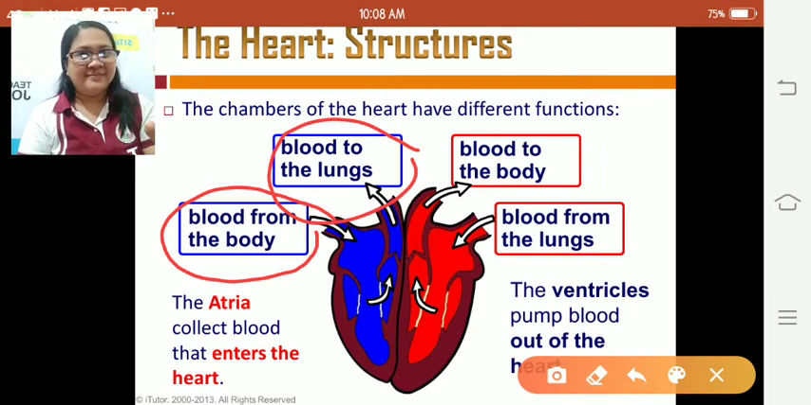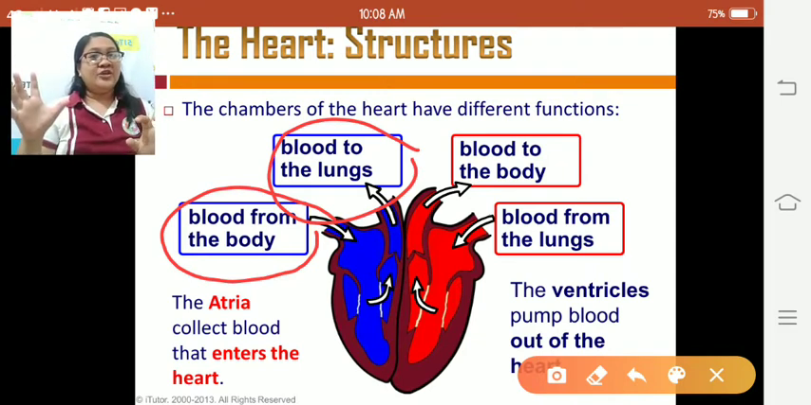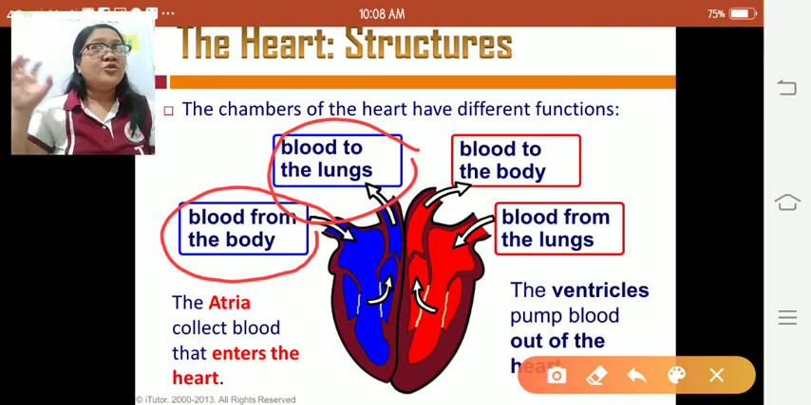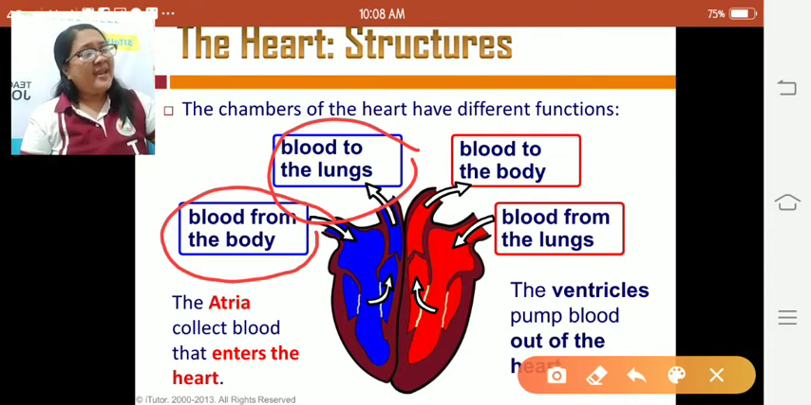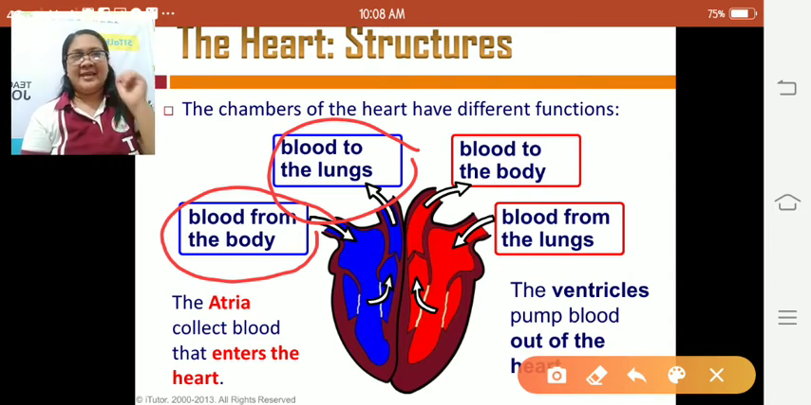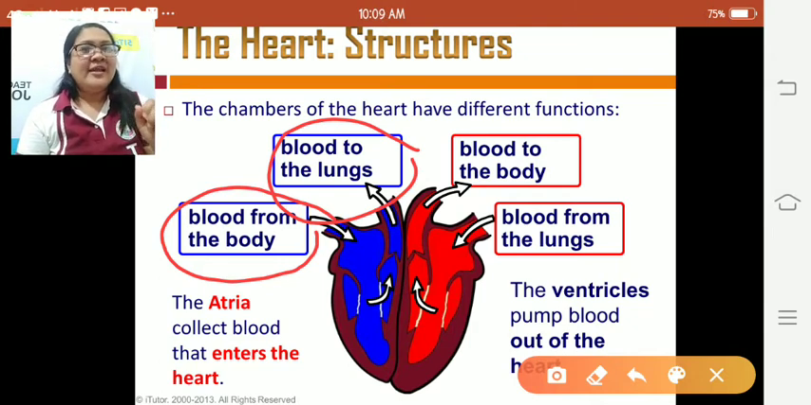Again, liwaton ko. Ang right atrium naton, kina-collect niya ang blood that enters the heart. Those blood are deoxygenated blood, meaning hindi pa siya oxygenated blood. While the left atrium, kinakolekt niya ang blood nga halin sa lungs, and those blood is already oxygenated blood. Okay, so let's go to the ventricles.